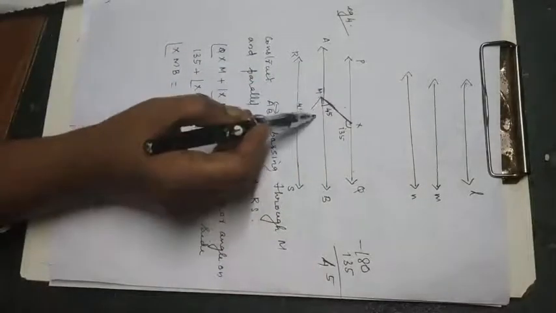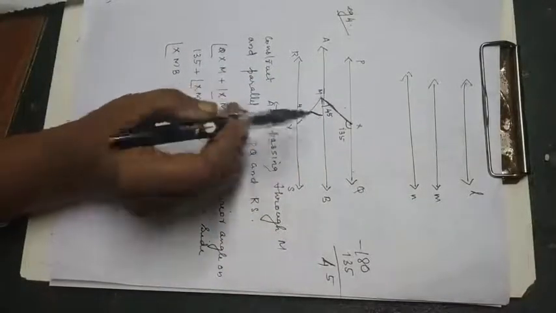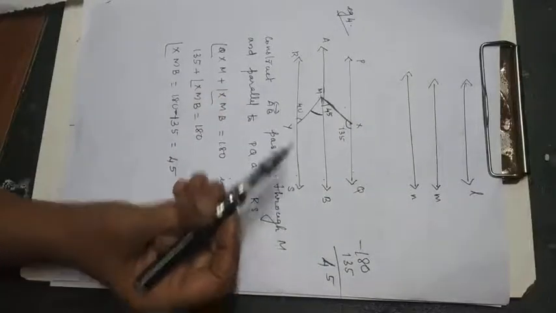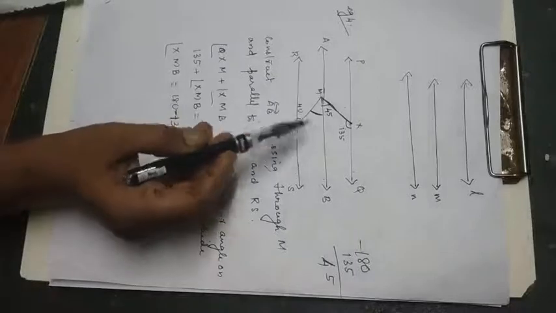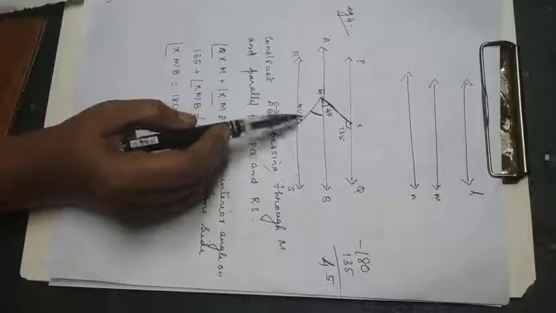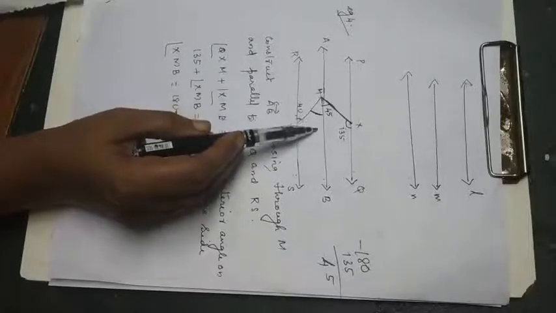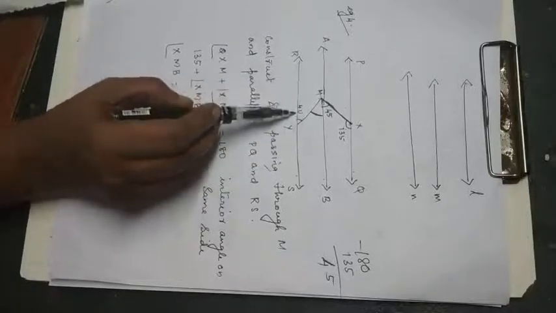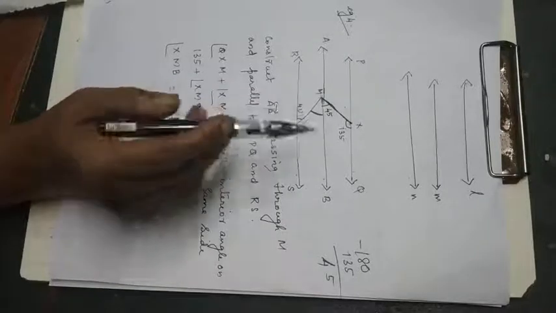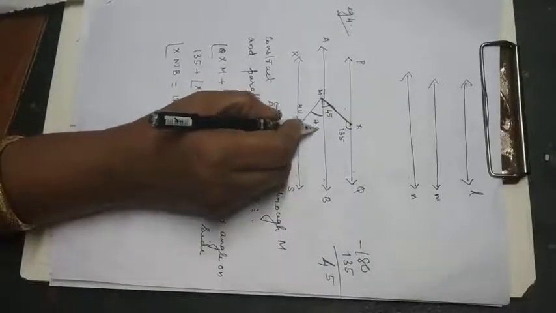Now look at this angle. These two are parallel lines. Which type of angle is it? This and this one. Look at the shape. What is that? Alternate angles. So alternate angles will be equal. So if it is 40, this one will be also 40.